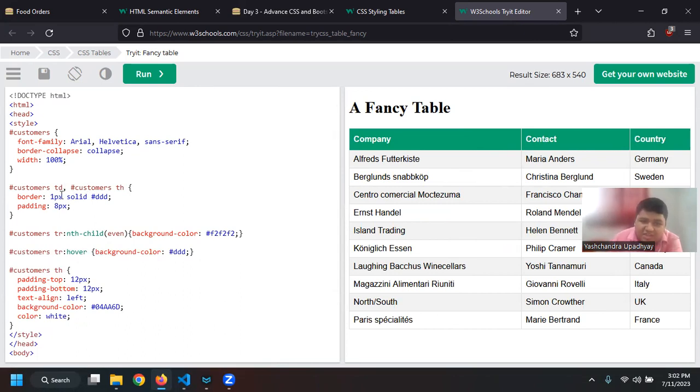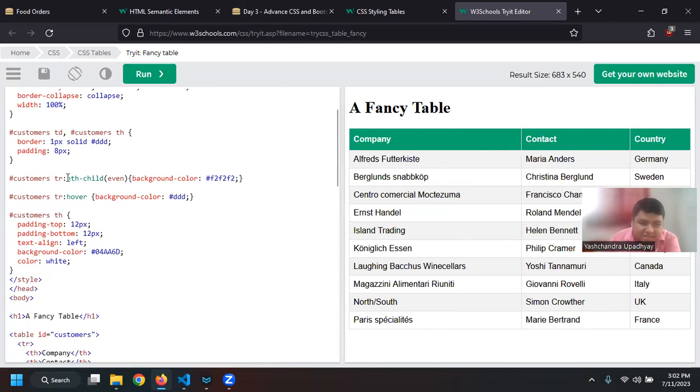I'm saying to make the border 1 pixel solid with a color, as well as add padding of 8 pixels, as well as nth-child even. That means let us say I have this table row, right? Each row will have children, that is TD, table data. So it is saying nth-child of the table rows. So this is table row number 1, 2, 3, 4, 5, 6, right? The first row, remember, contains the heading, but it is still a row. Second row, third row, fourth row, fifth row, sixth row, 7, 8, and so on.